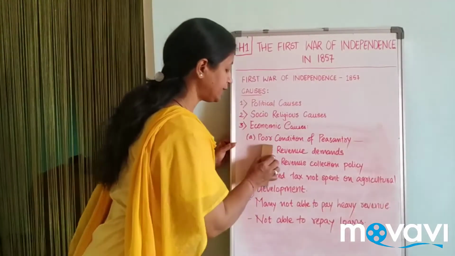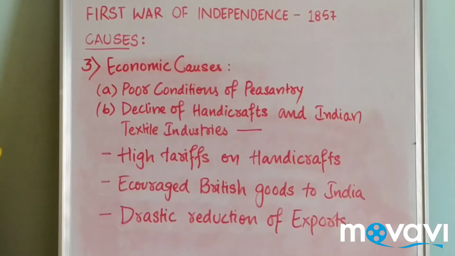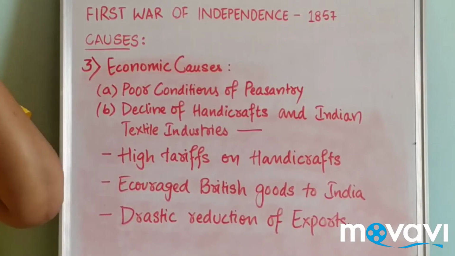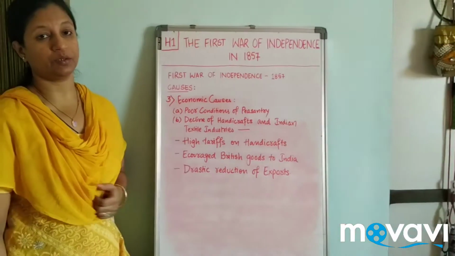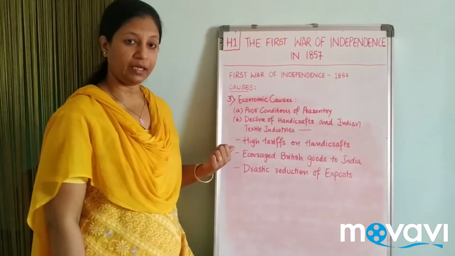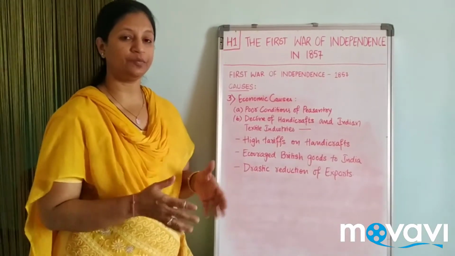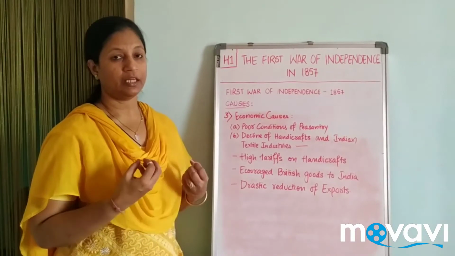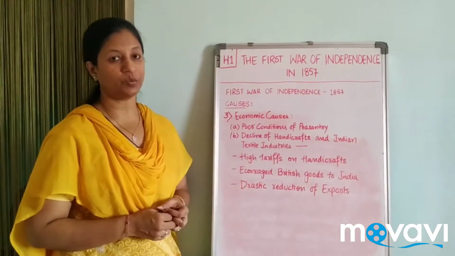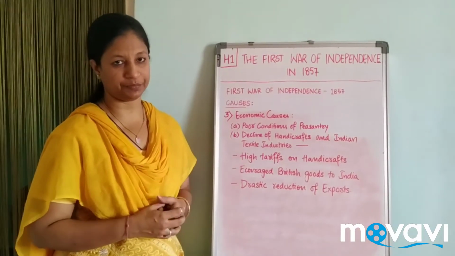So we shall be seeing the second point. The second point is the decline of handicrafts and Indian textile industries. India had its own handicrafts, artisans and all. As we have different areas in India, every area had its own important items which were very exclusive.